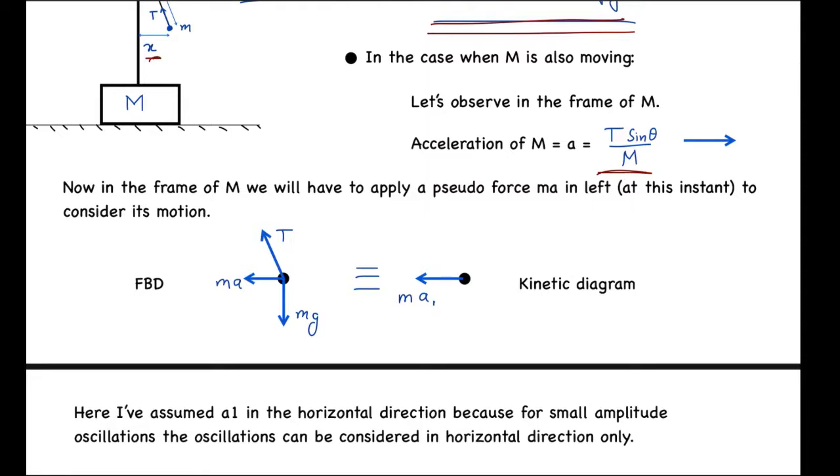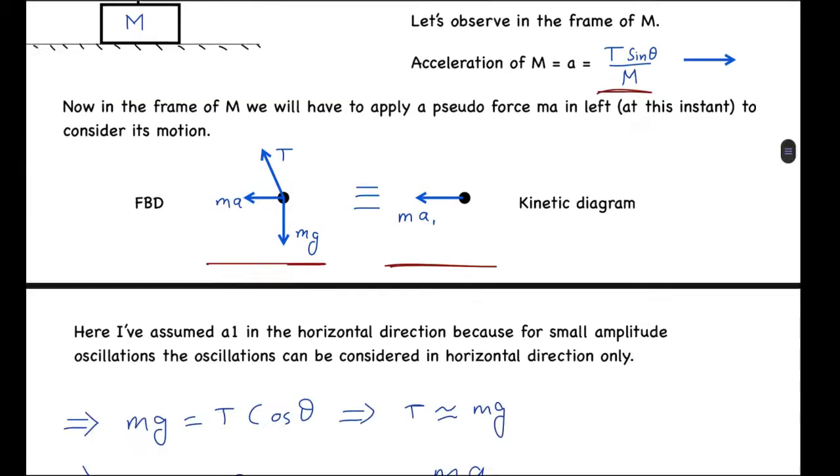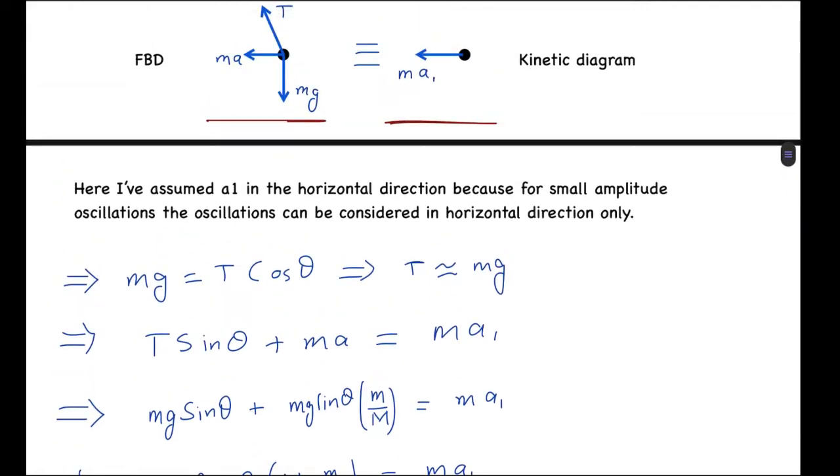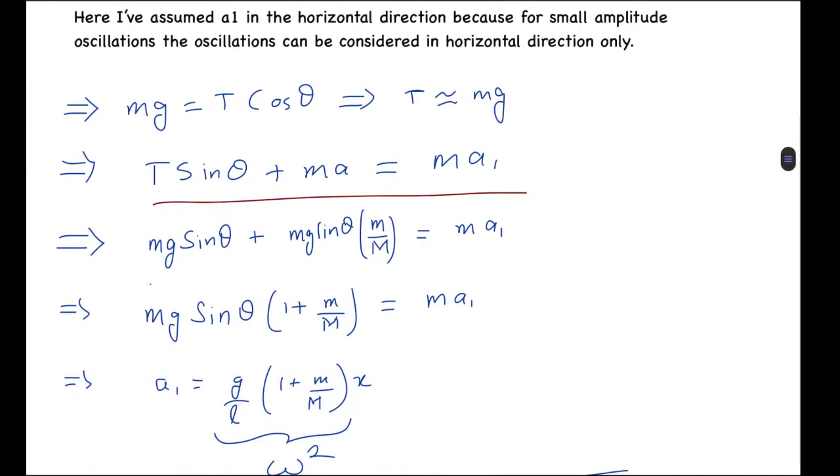Here is the FBD of the small mass m, or the small ball m. These are the forces on it, and this is its acceleration. Here I have used the fact that it is small amplitude and the displacement is only in the x direction, which is why I have considered the acceleration only in the x direction. From here we get mg equals T cos theta, first of all, by equilibrium in the vertical direction, and as theta is very small, T approximately equals mg, and T sine theta plus ma equals ma1. So we get mg sine theta plus mg sine theta times m over M equals ma1. Here I have substituted T from the above equation.